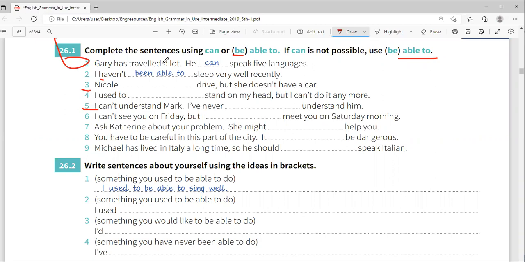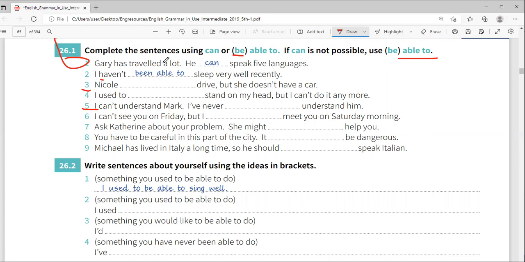I can't see you on a Friday, but I can meet you on a Saturday. Don't put can and able together. I can meet you on Saturday. Yeah, I can meet you on Sunday. Yes. Next.